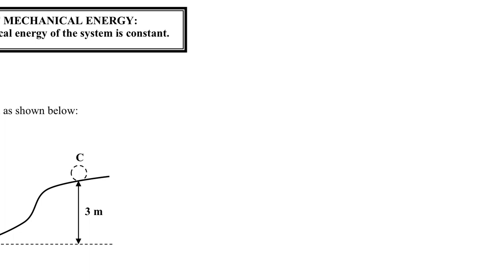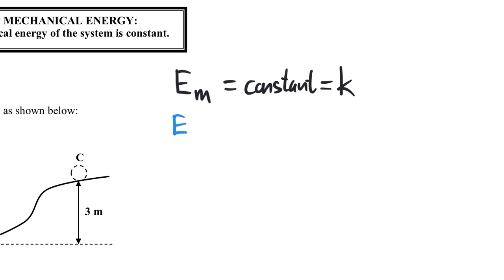So if I can state this mathematically, we can say that the mechanical energy is constant. We represent a constant with K, and the mechanical energy we know is the potential energy plus the kinetic energy at a point in the system.